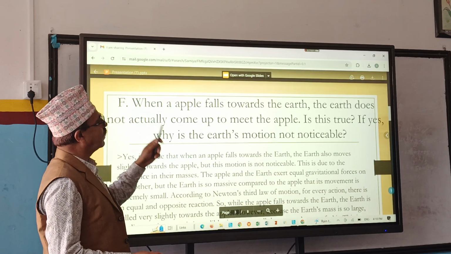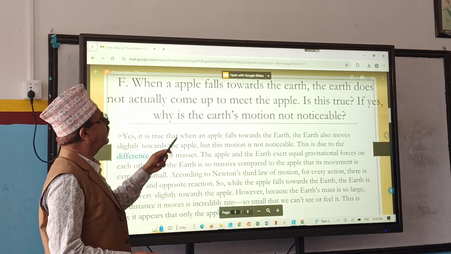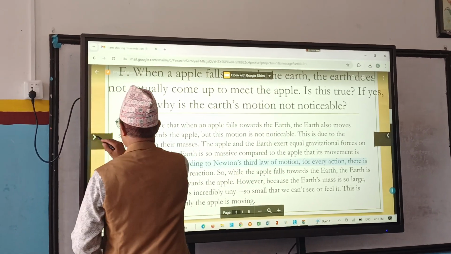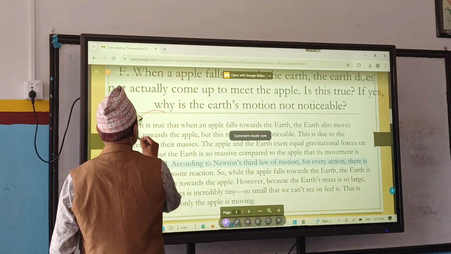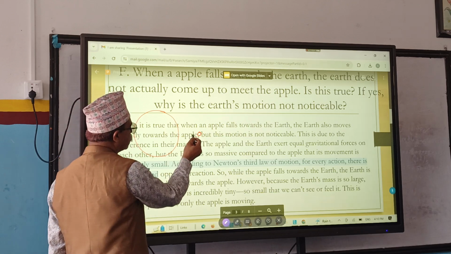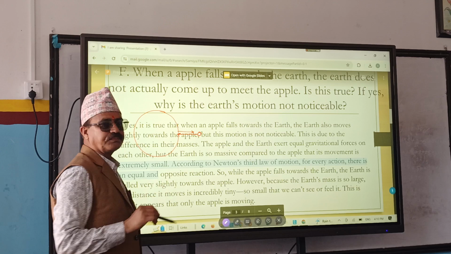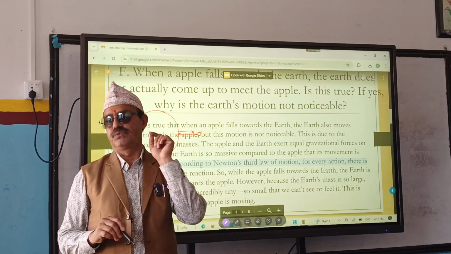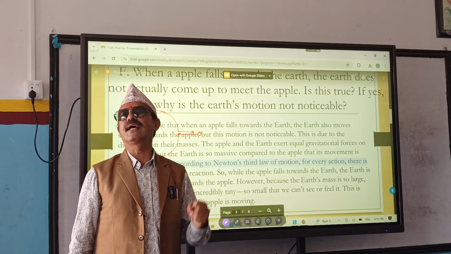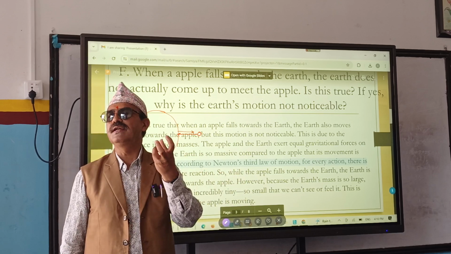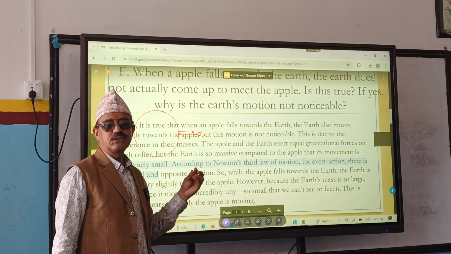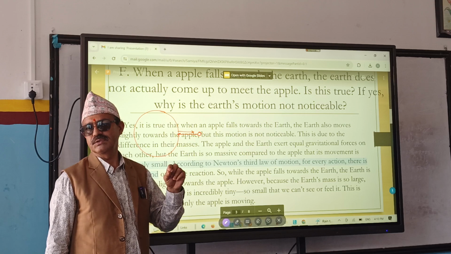And what is the second one? When an apple falls towards the earth, the earth does not actually come up to meet the apple. It is true. If yes, why is the earth's motion not noticed? Okay, you have to remember here. Here is the earth, and what is here? Apple. When the apple falls towards the earth, then both of the bodies move. Apple also moves, earth also moves. But whose motion can be noticed? Apple's, because its mass is very less. It travels a long distance, but the earth is a massive body, so it doesn't travel a long distance. That's why we cannot notice it.